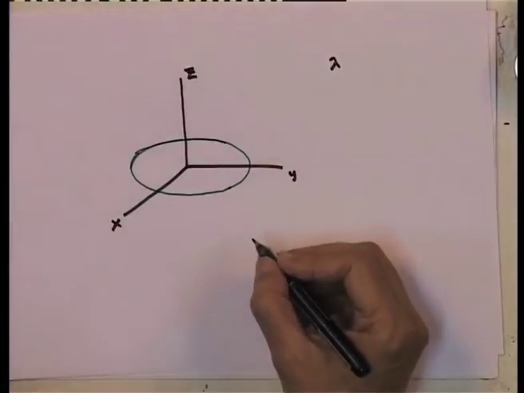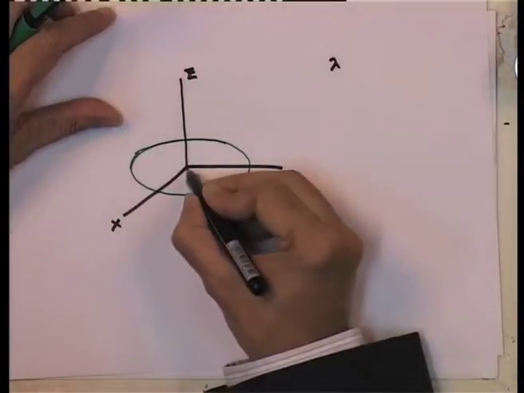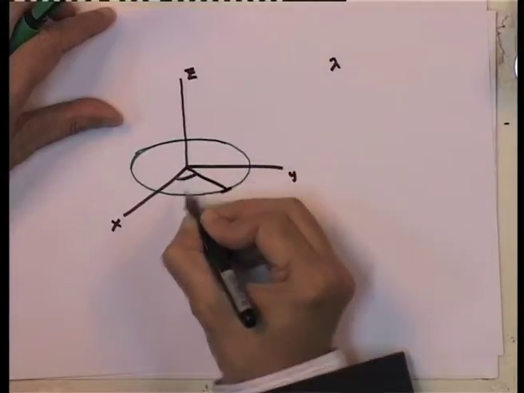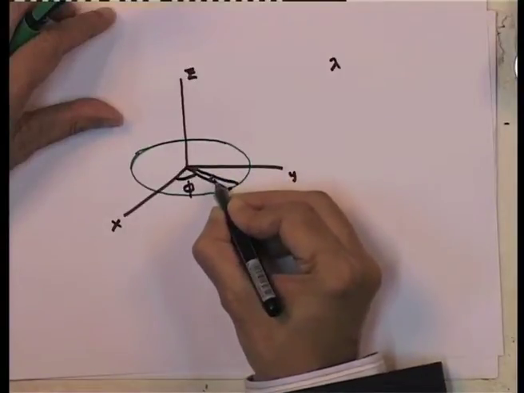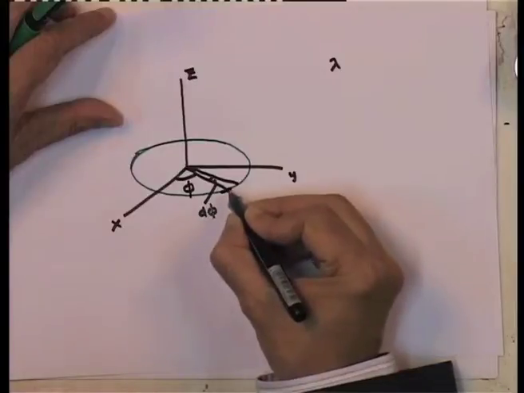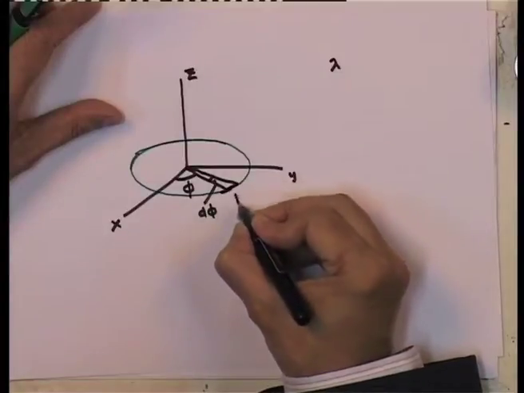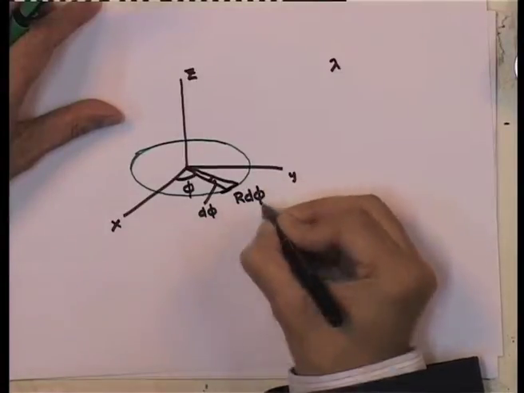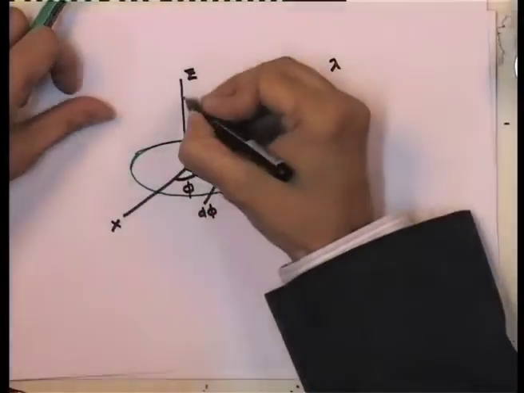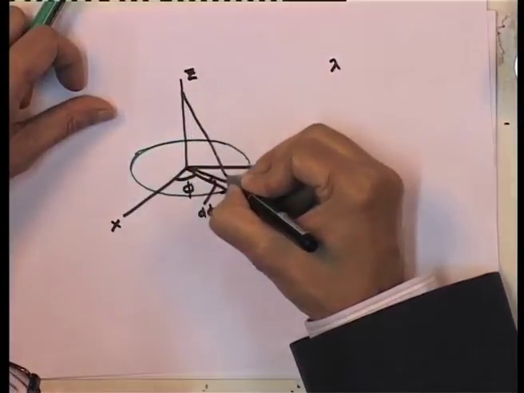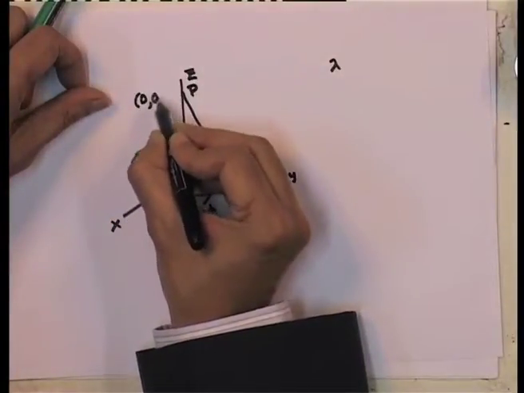So, what I do is this: I take an element along this ring, supposing this is taken at an azimuthal angle phi, and I take d phi as this angle, so that the length of this arc is r d phi. What I am going to do is to calculate the potential at a point P, which has the coordinates 0, 0, z.